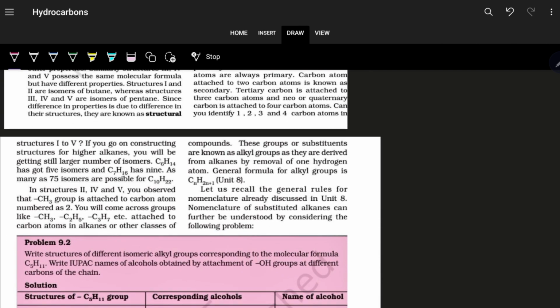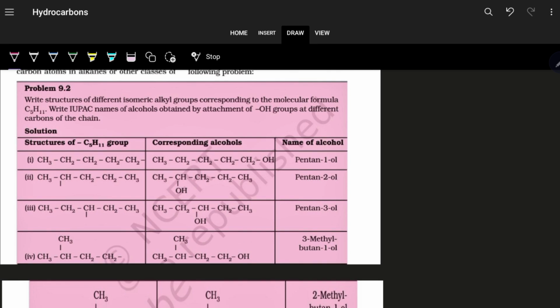Now, moving on to the other: write structures of different isomeric alkyl groups corresponding to the molecular formula C5H11. That means this is an alkyl group, and this alkyl group is known as the pentyl group. When it is pentyl, you can attach this OH, as per the question, at different positions. So when you do it on carbon number 1, it is pentan-1-ol. Shift the position to carbon number 2, so when you number it like this, this is pentan-2-ol. Shift it to 3, pentan-3-ol. So this is like this.